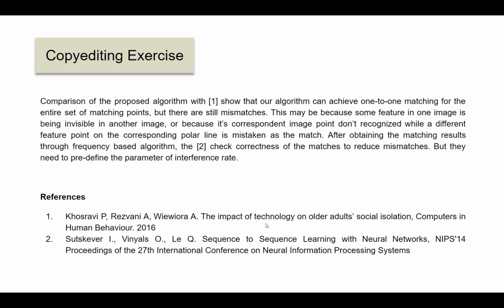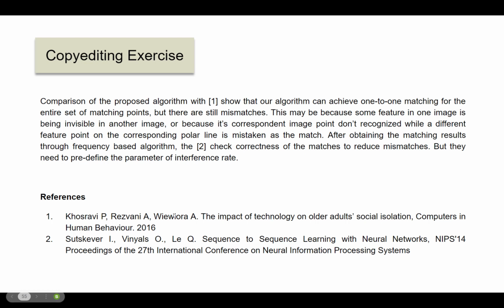So along with this exercise, I'm also uploading a bibliography style guide for IEEE style, and I would like you to look into that style guide. And since the first one is a journal paper and the second one is a conference paper, you need to figure out how journal and conference papers are formatted in IEEE style of bibliography, and update these references correctly.